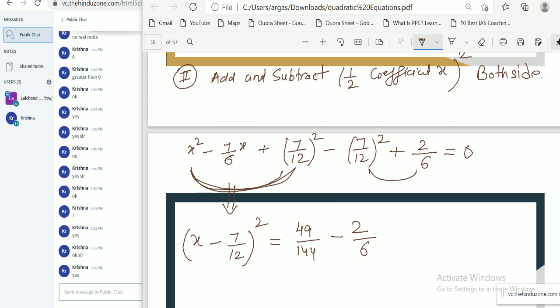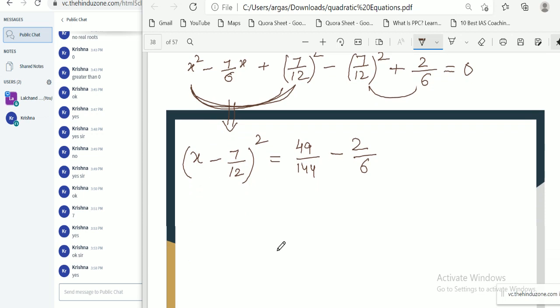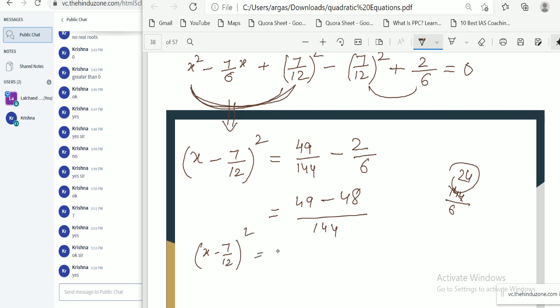If we simplify this, 144 divided by 6 gives 24, that is minus 48. So this equation reduces to x minus 7 by 12 whole square equal to 1 by 144.